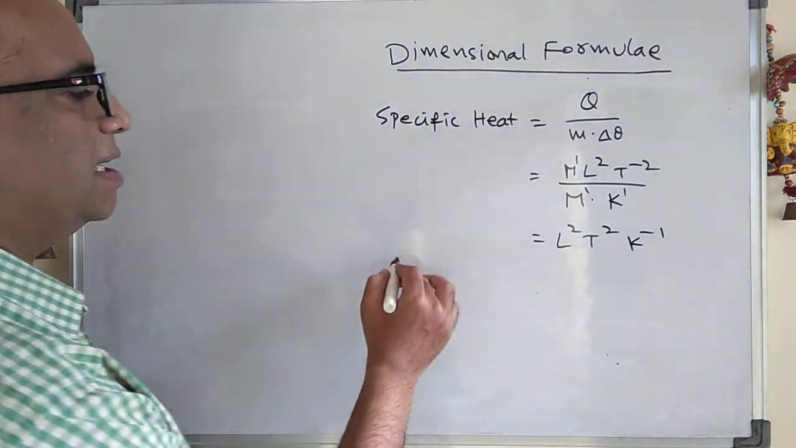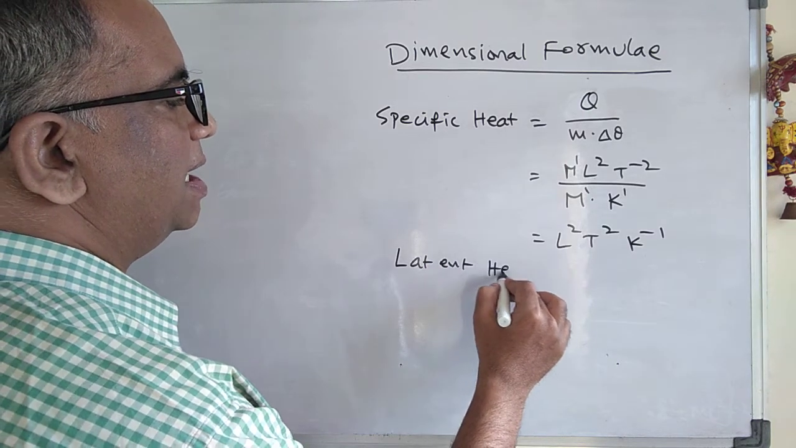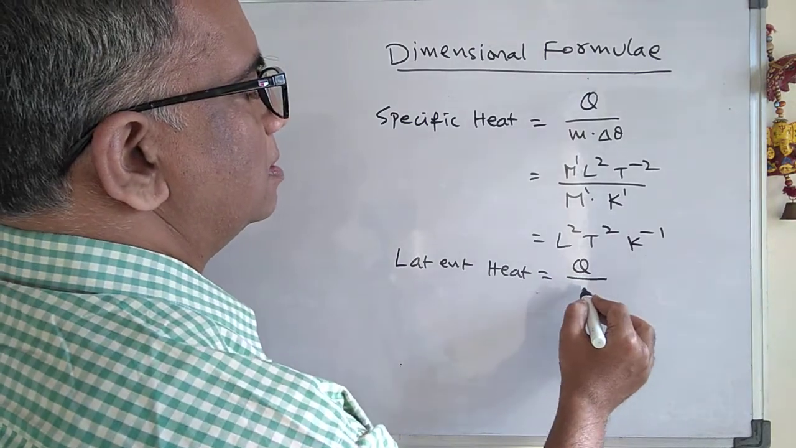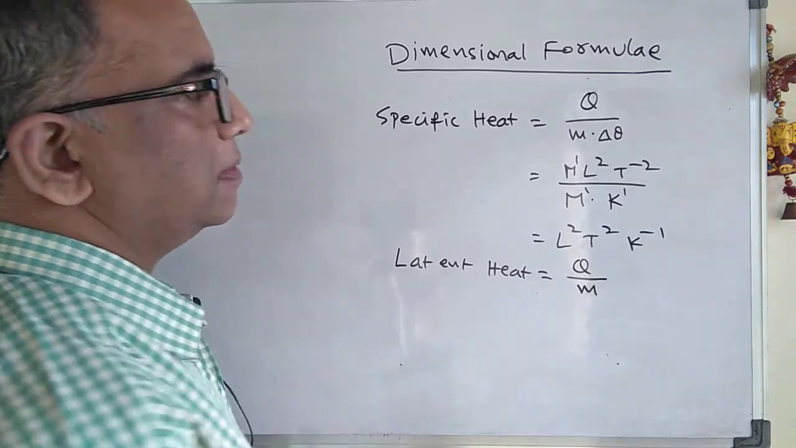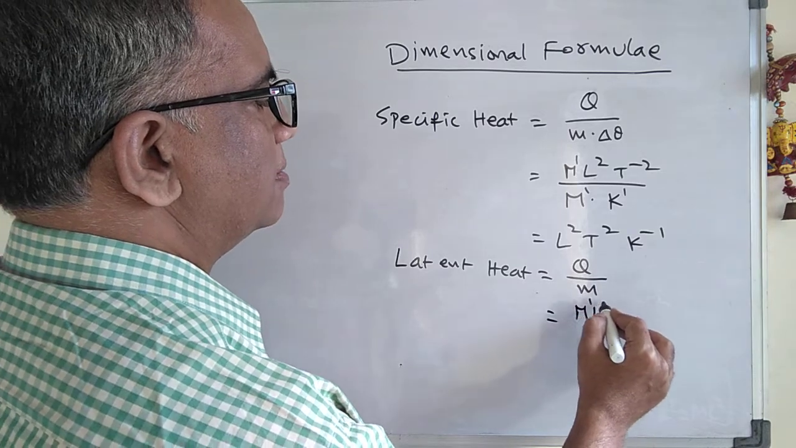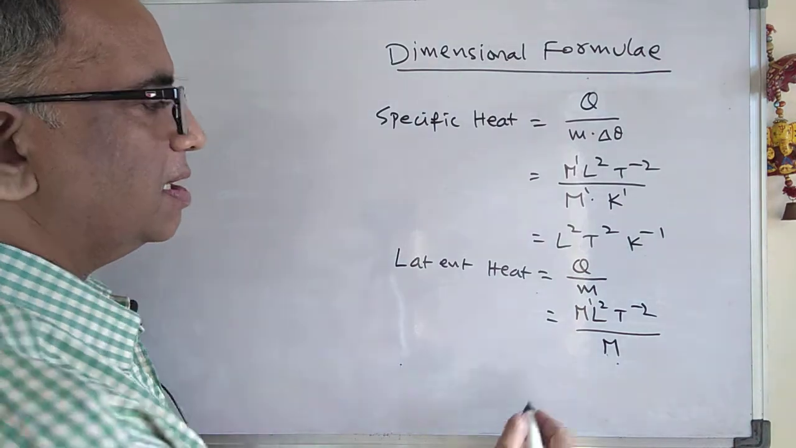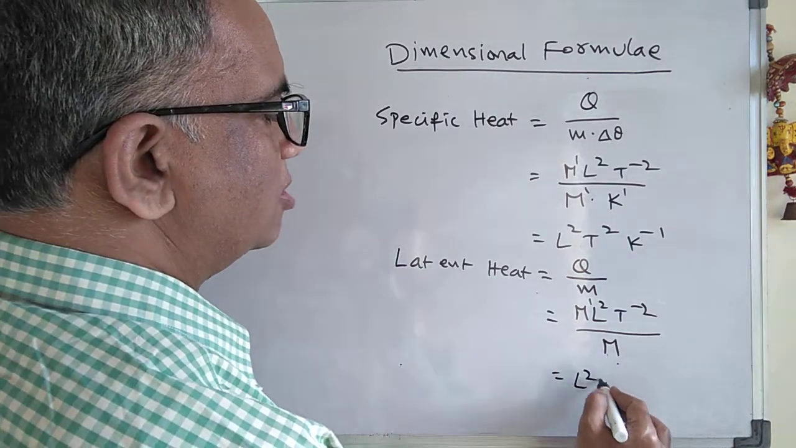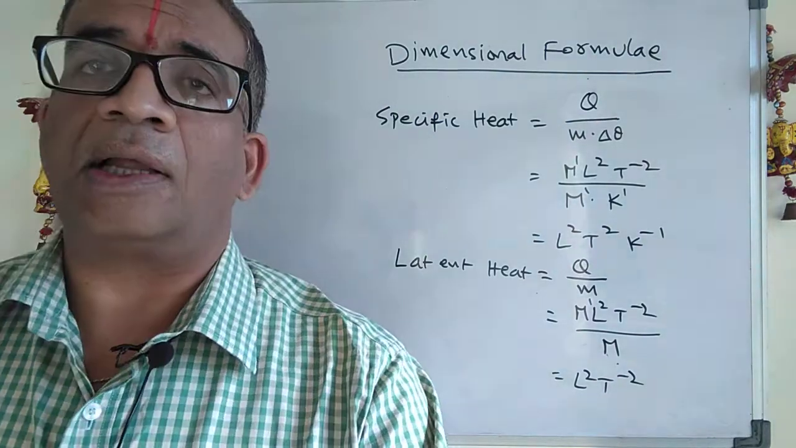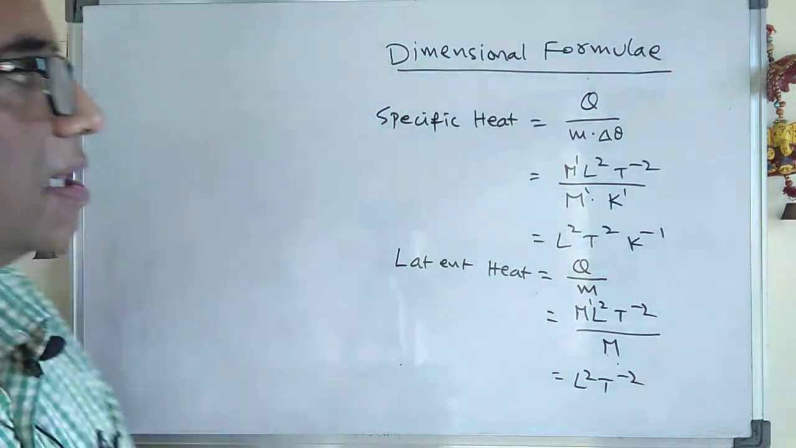Suppose you wanted to calculate latent heat. Latent heat is nothing but Q by m. Q is again M L square t to the power of minus 2, divided by m. So the latent heat dimension formula is L square t to the power of minus 2. Suppose, for example, you wanted to calculate the dimension formula of the universal gas constant. Then how to get it? Basically, let me rub this out.